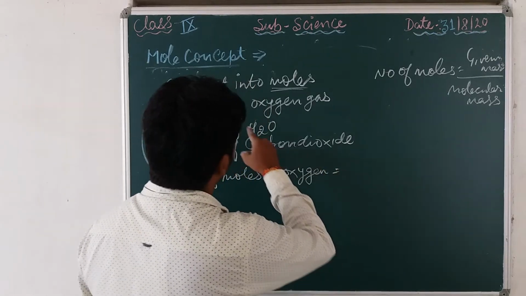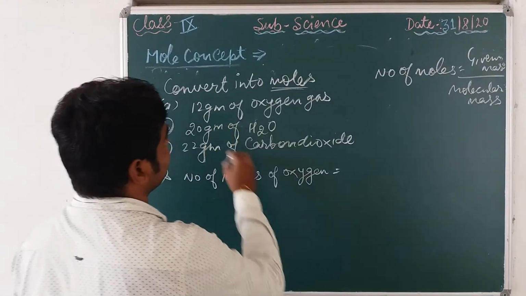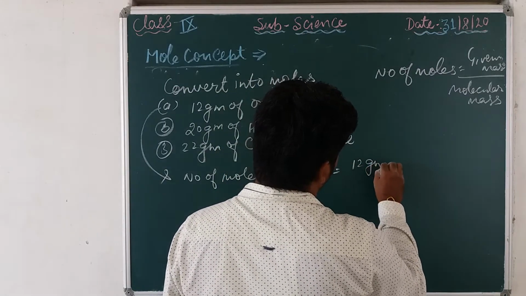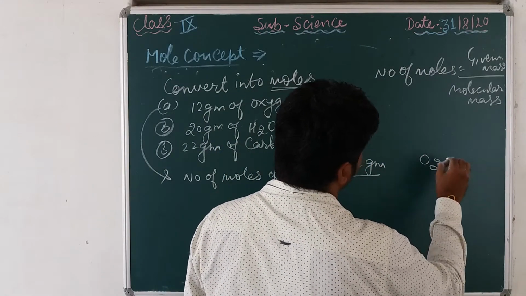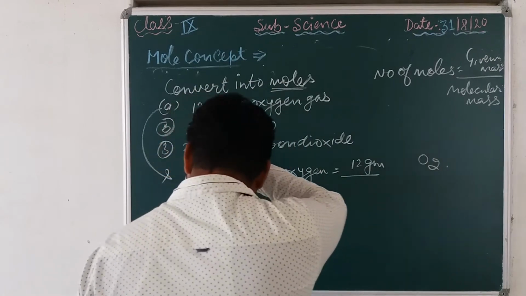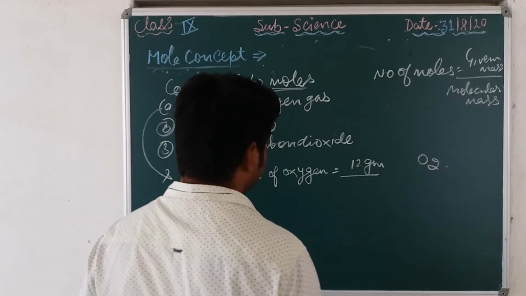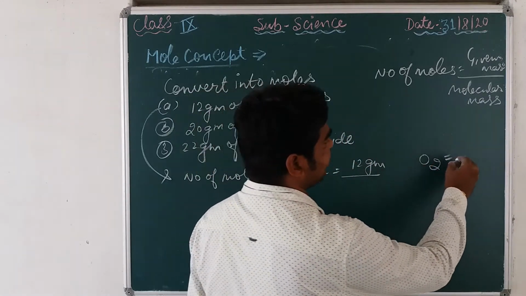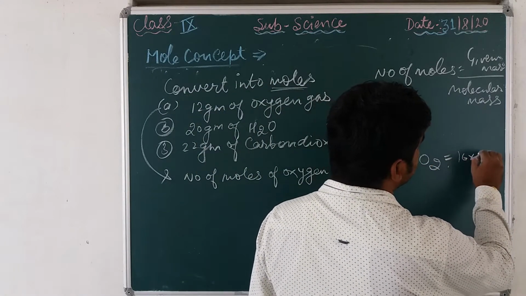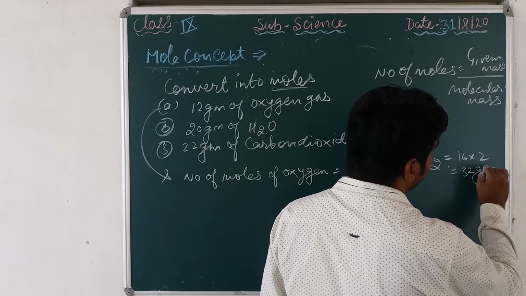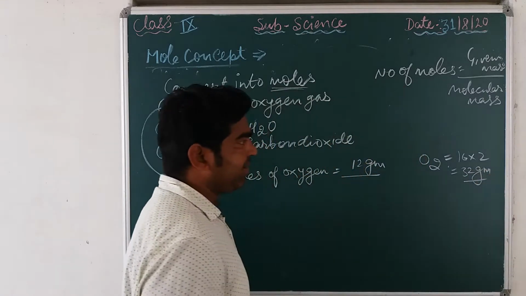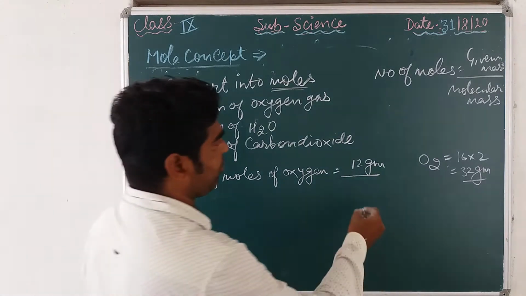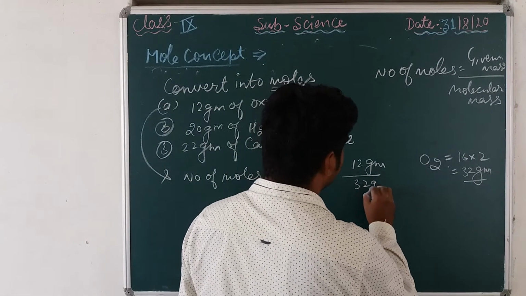Now given mass is 12 gram, and the molecular mass of oxygen is 32. The molecular mass of oxygen is 16 into 2, which is 32 gram.